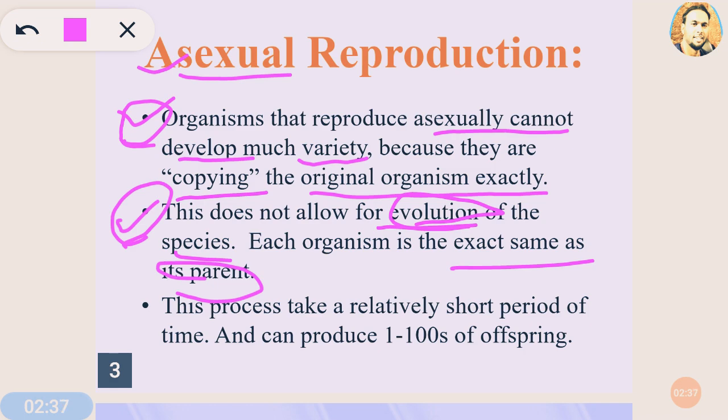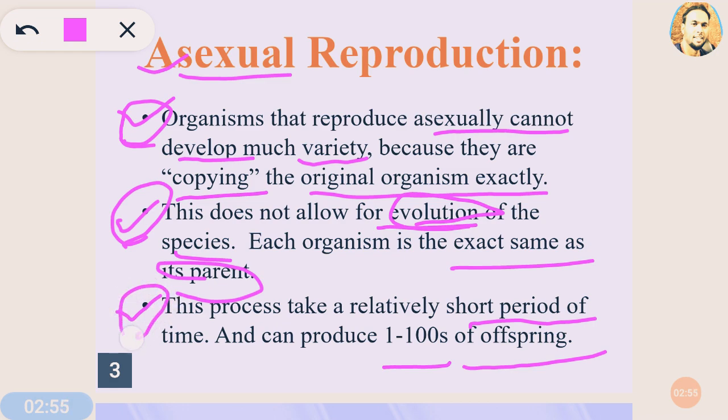And again, a very unique feature of asexual reproduction is the third one: at a time it can produce about 1 to 100 offspring, because it relatively takes a short period of time.